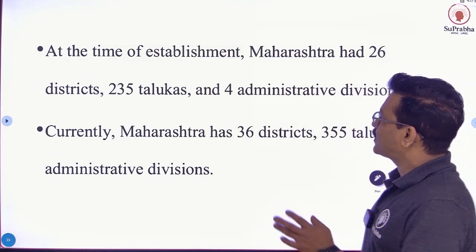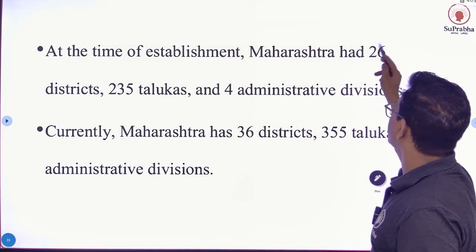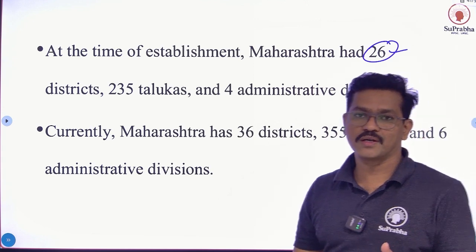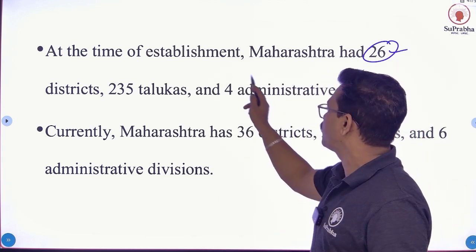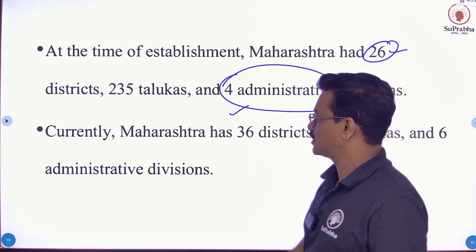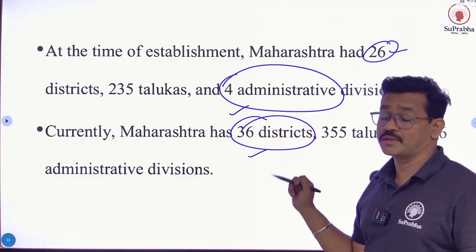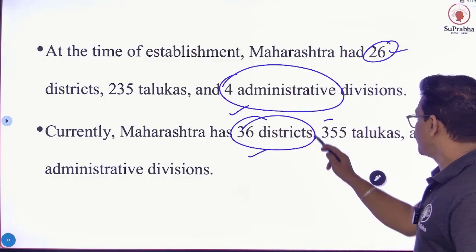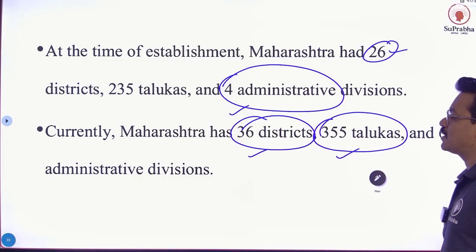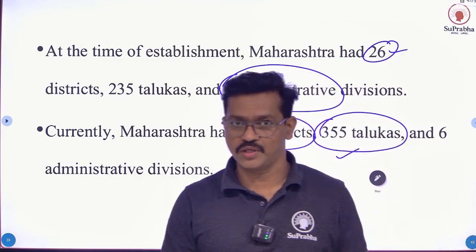At the time of establishment, Maharashtra had 26 districts, 235 talukas and 4 administrative divisions. Currently, Maharashtra has 36 districts, 355 talukas and 6 administrative divisions.